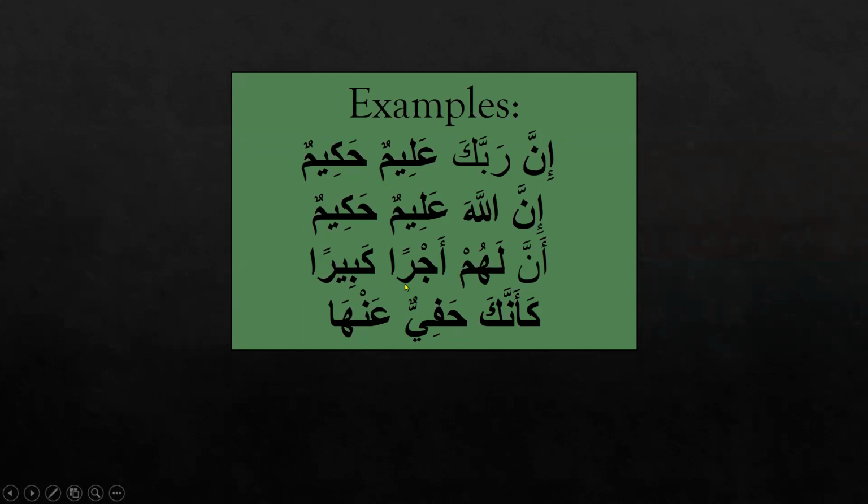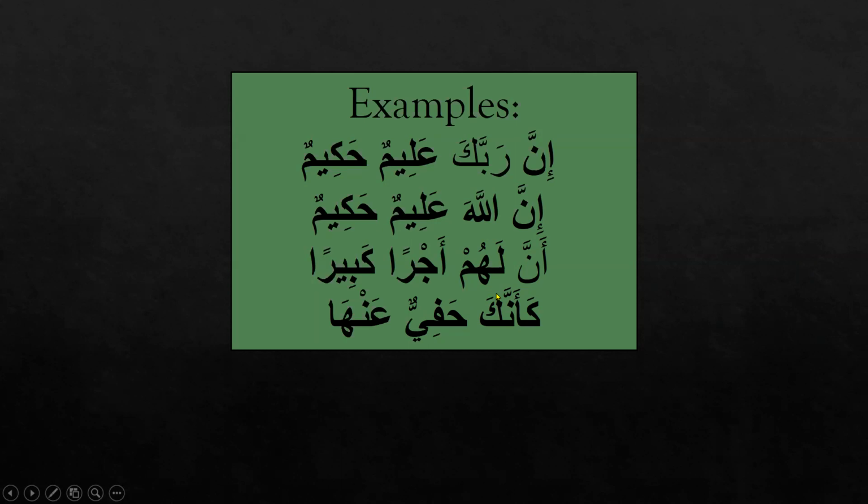The next example is anna lahum ajran kabira. Anna, where is its ism? Is lahum its ism? No, lahum is not its ism. Why? Because I told you, you might find a gap or a distance between the harf of nasab and its ismuha. Okay, so this is the jar majroor fragment, lahum.